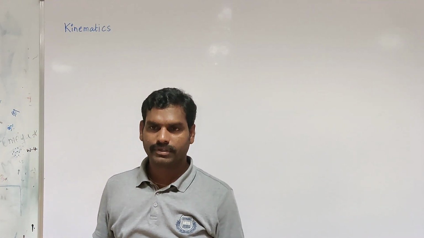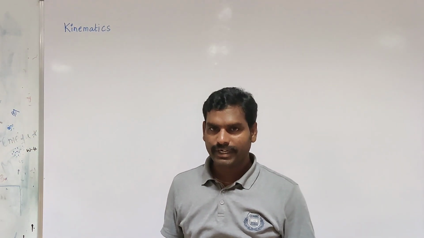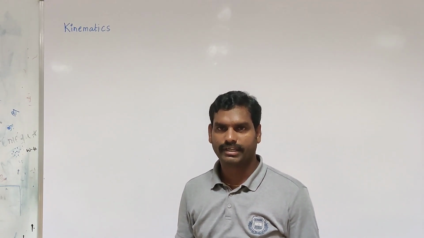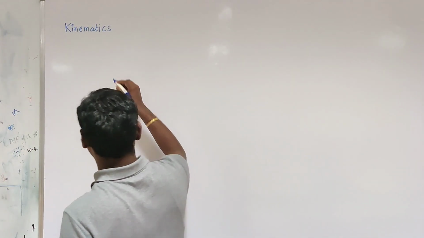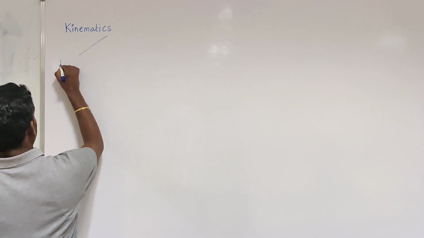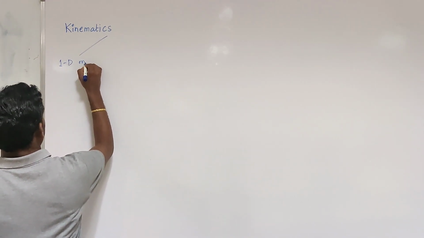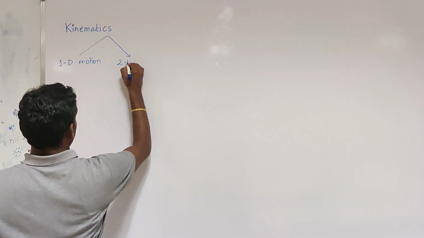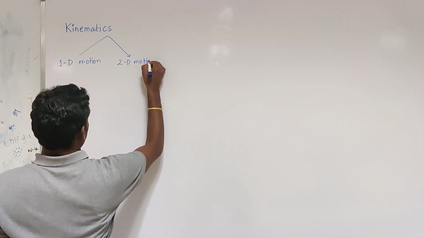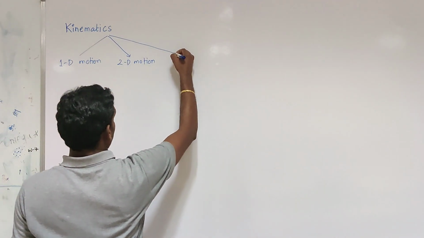We are going to discuss kinematics. Kinematics is the branch of physics which deals with the motion of particles. There are three types of motion: one-dimensional motion, two-dimensional motion, and three-dimensional motion.